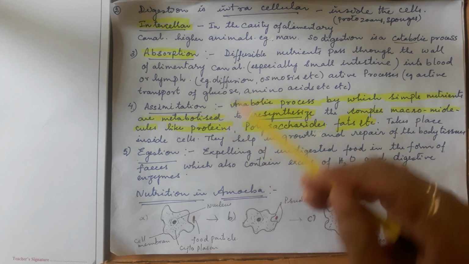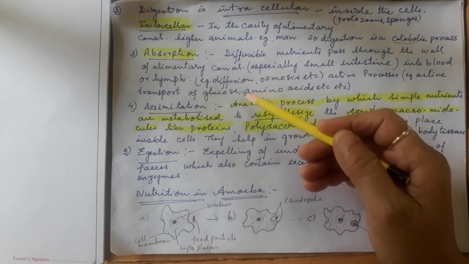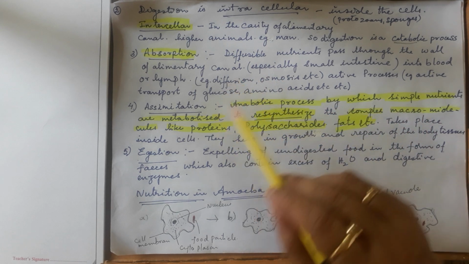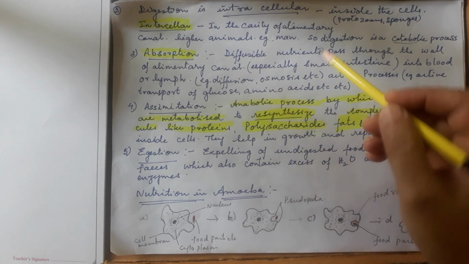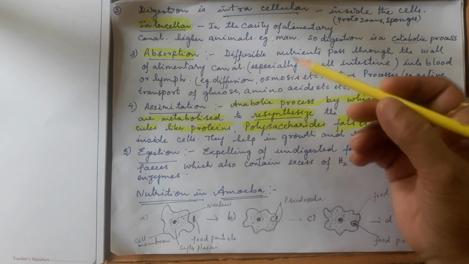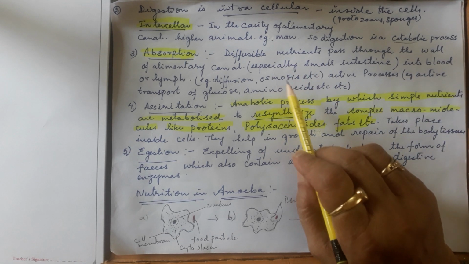So if glucose is more inside the intestine and the blood has less glucose, the glucose molecules will be taken up by the blood. That is one example. Osmosis means water molecules moving in and out, and dissolved molecules moving through water also comes under osmosis.